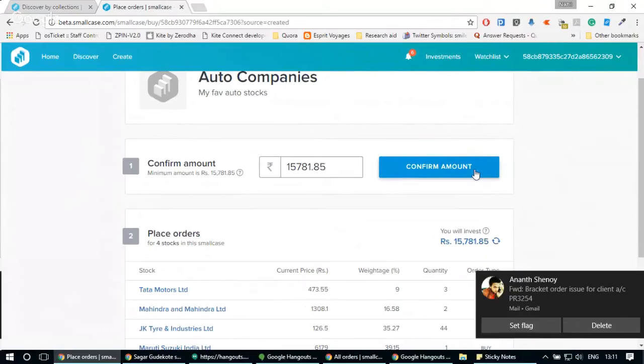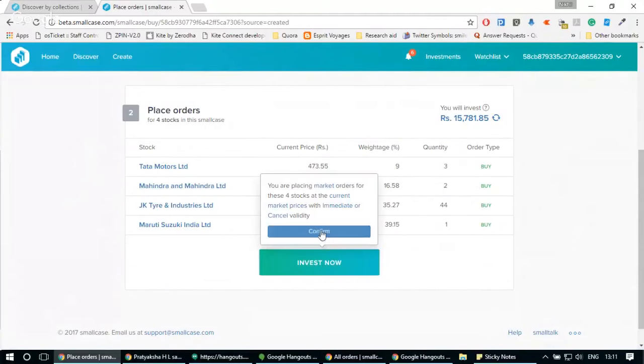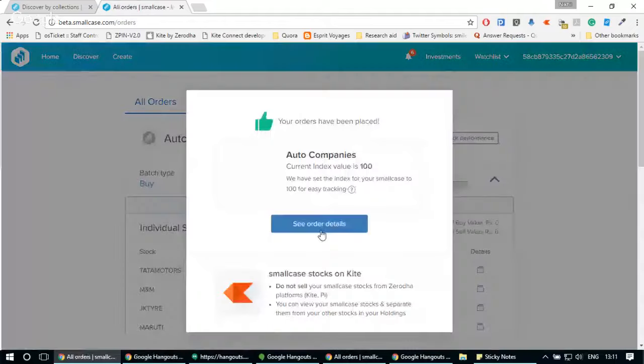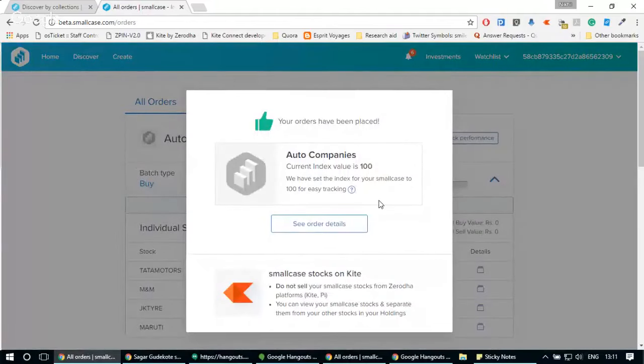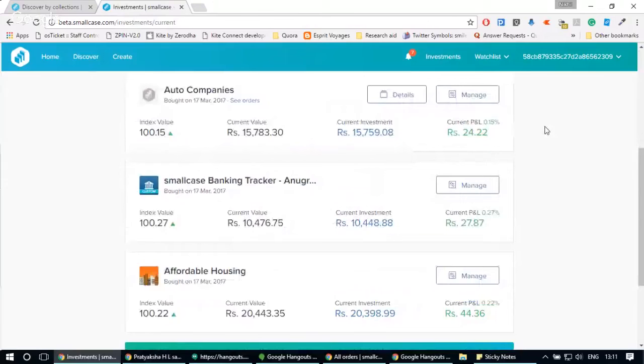I need to click on 10,000, and I can again review all the orders, and it's a two-step process. Click on invest now and confirm. So as you see, we have set your custom index again to 100. You can check the orders, click on track performance, and move to the investment page.